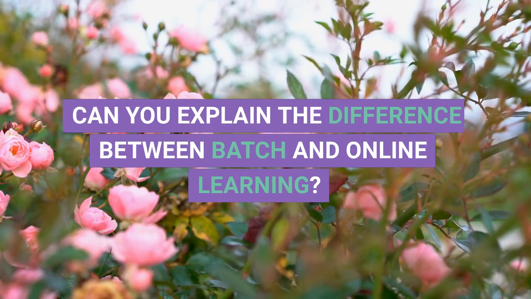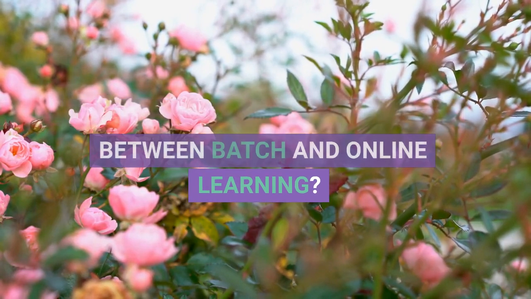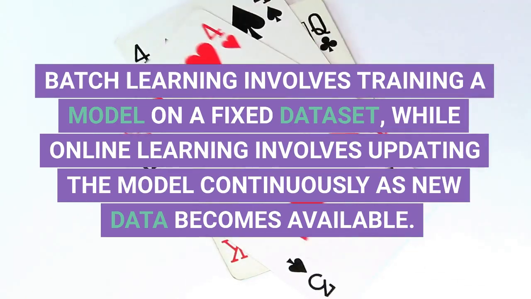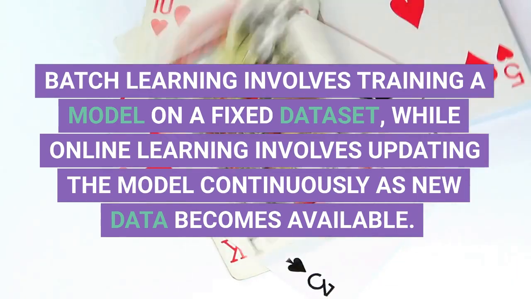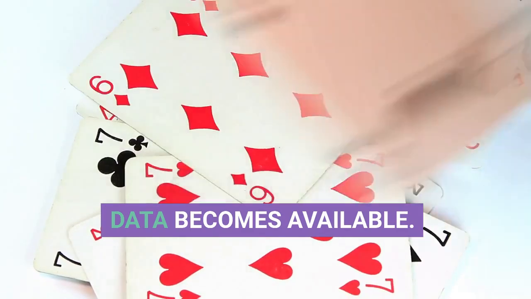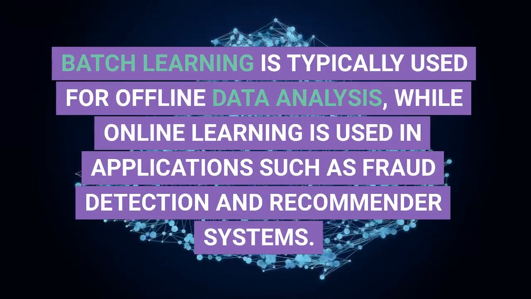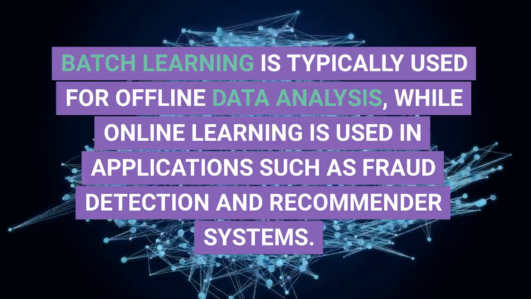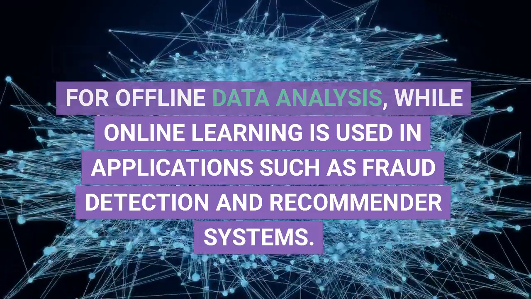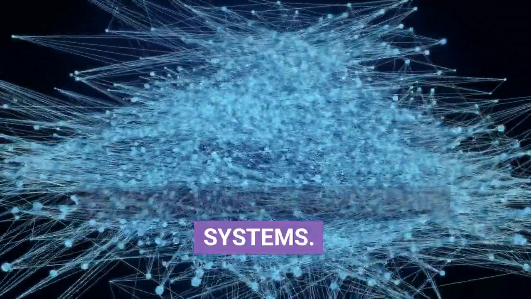Can you explain the difference between batch and online learning? Batch learning involves training a model on a fixed dataset, while online learning involves updating the model continuously as new data becomes available. Batch learning is typically used for offline data analysis, while online learning is used in applications such as fraud detection and recommender systems.